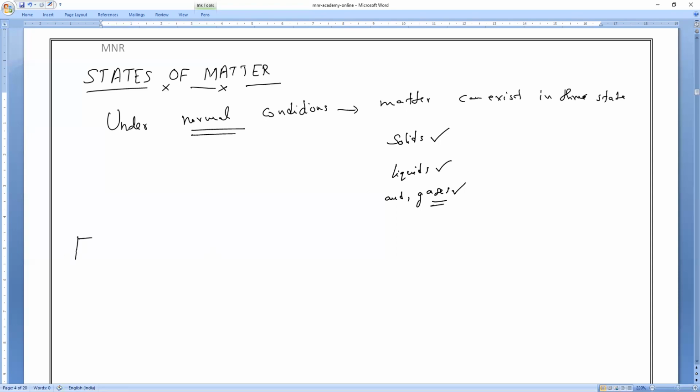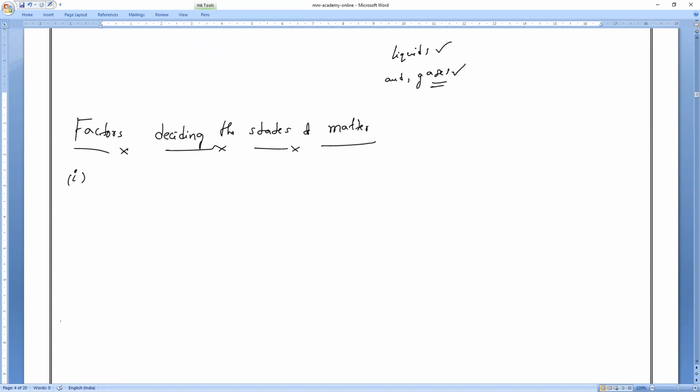Factors deciding the states of matter. All of you write it down. Factors deciding the states of matter. Can you tell me what the first factor is that decides the state of matter? Size? No. Any other?